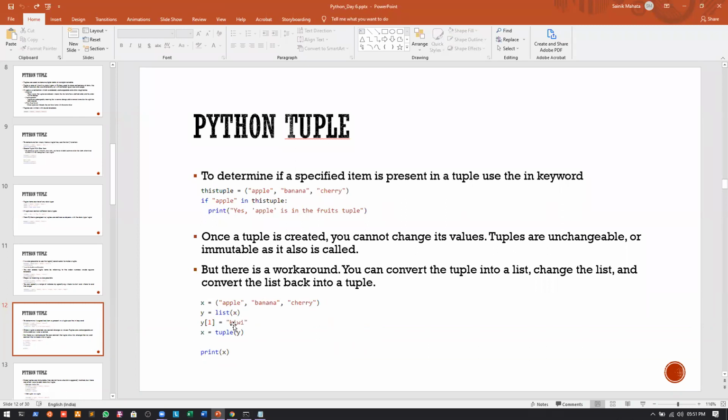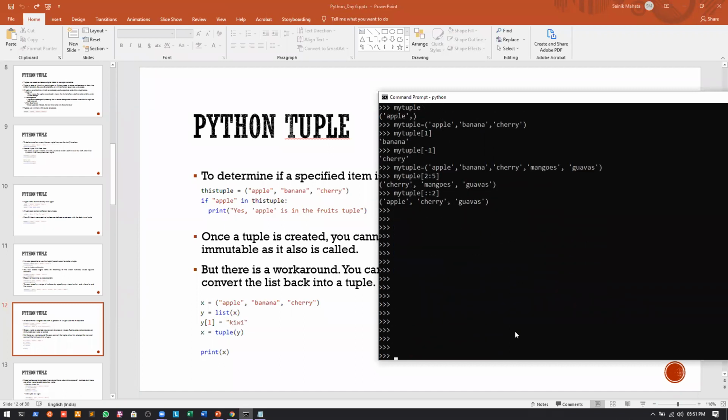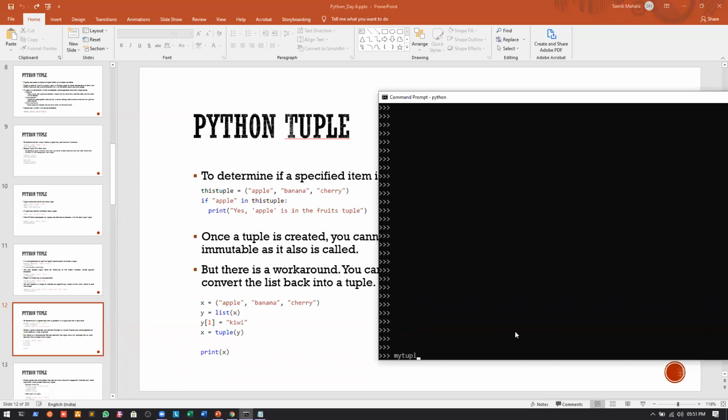So let us see a very quick demo of this. Suppose I have my tuple, let us print it. We have 5 elements, and if I want to add anything to it, I cannot add it directly into a tuple, because tuples are immutable. So first, we will convert this into a list using the list constructor.